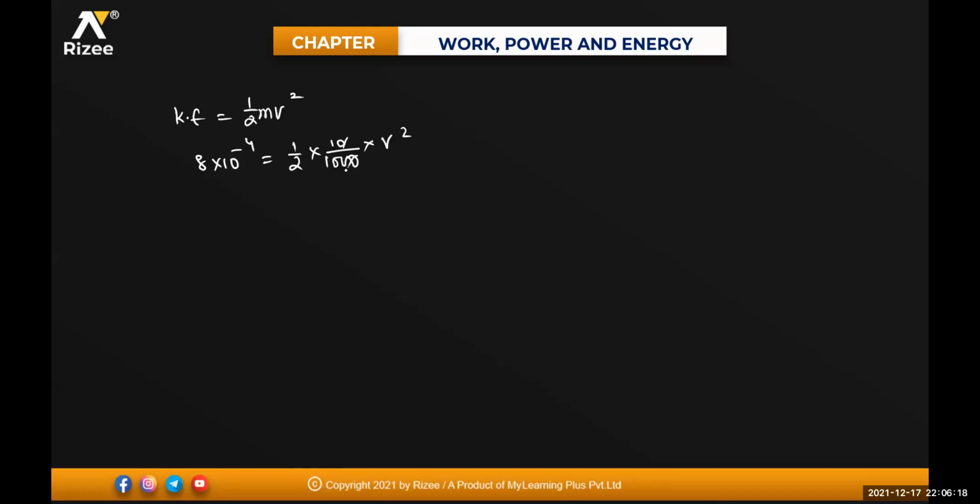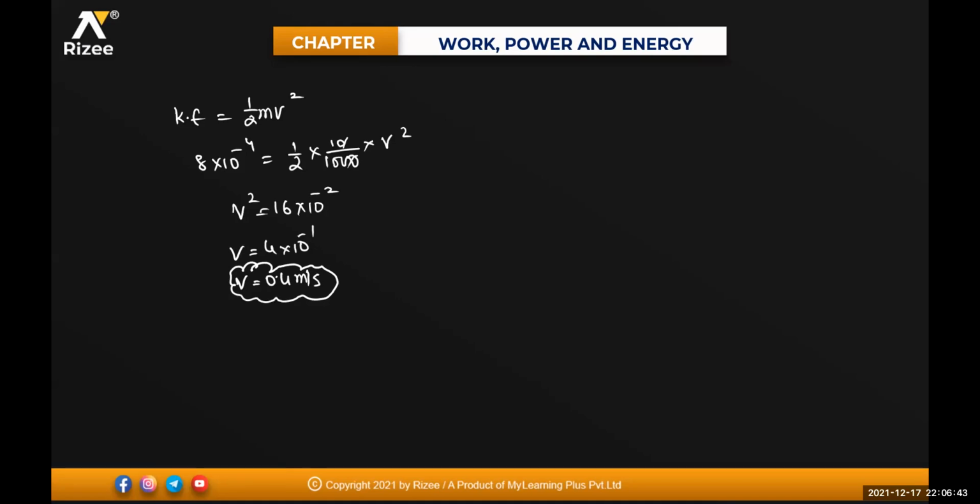Simplifying this, we get v square equals 16 into 10 to the power of minus 2. So v will be equal to 4 into 10 to the power of minus 1, and v equals 0.4 meter per second.